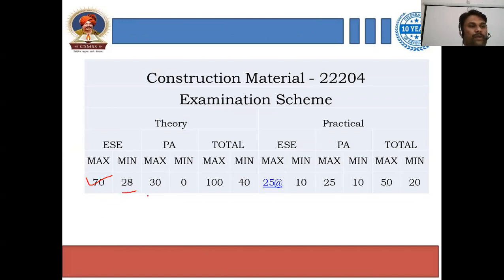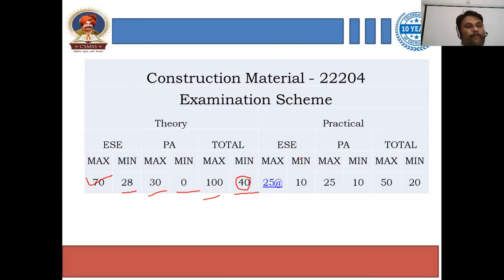Then there will be the progressive assessment of 30 marks, divided as 10 marks for class test 1, 10 marks for class test 2, and 10 marks for the micro project of the course, right? There will be no limit of minimum marks there, but you have to score at least 40 marks in total. If you score 28 marks, then you have to score 12 marks in progressive assessment, right? It means out of 100, you have to score at least 40 marks here.